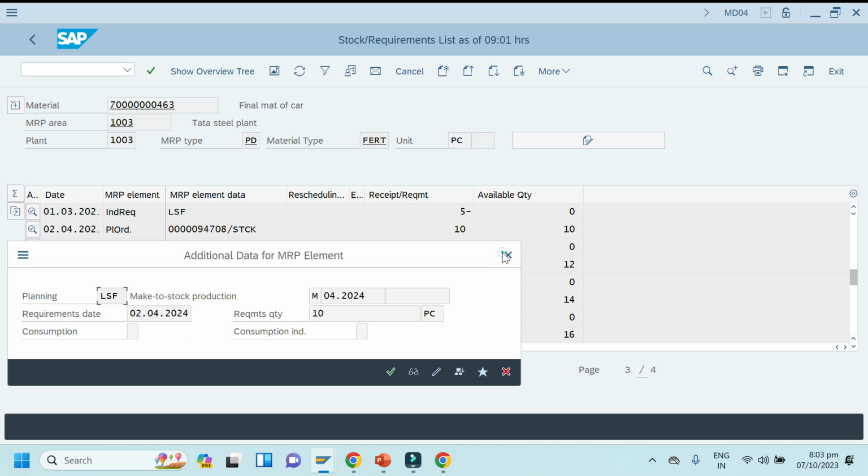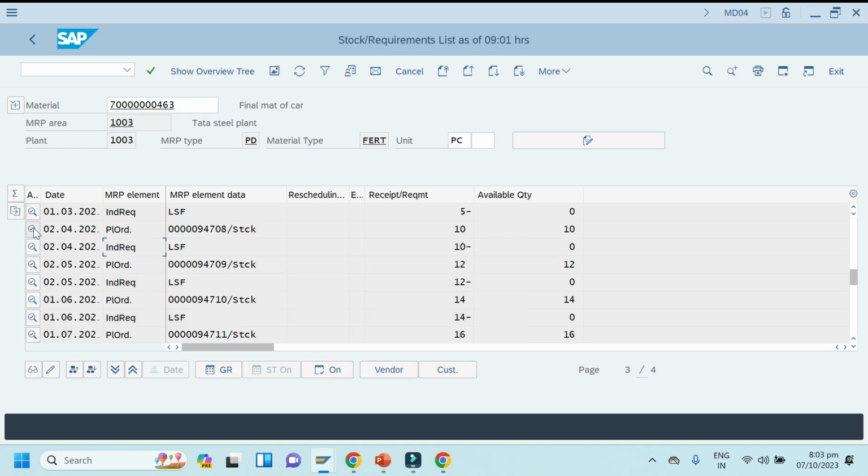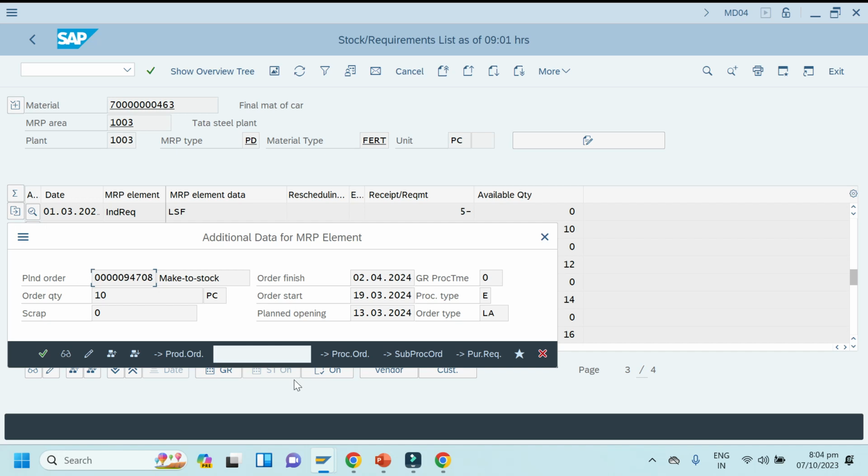Okay, so if you click here, now you can see the planned order number here, and you can convert this planned order. If this is a finished product, you can convert the planned order to a production order. You can see here, convert planned order to production order. If it is raw material, then it will convert planned order to purchase requisition, not production order. Okay, so it's coming for both options, but we have to convert this planned order into a production order because this is a finished product, right?